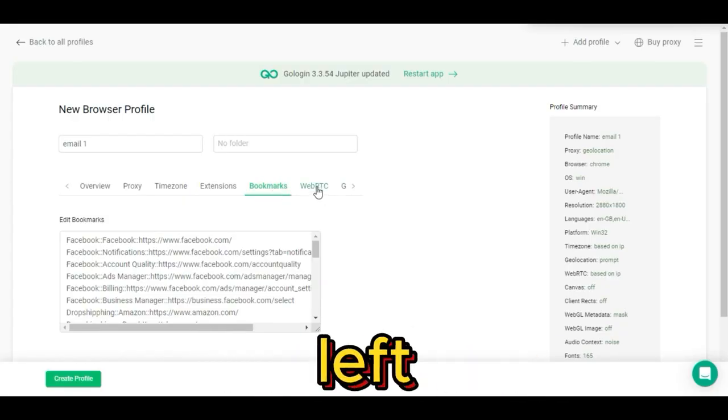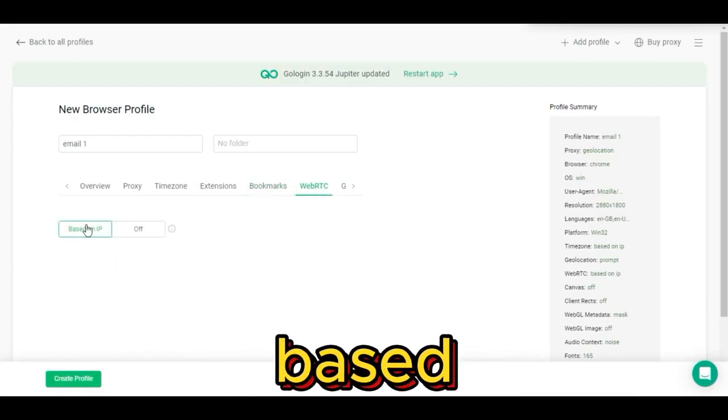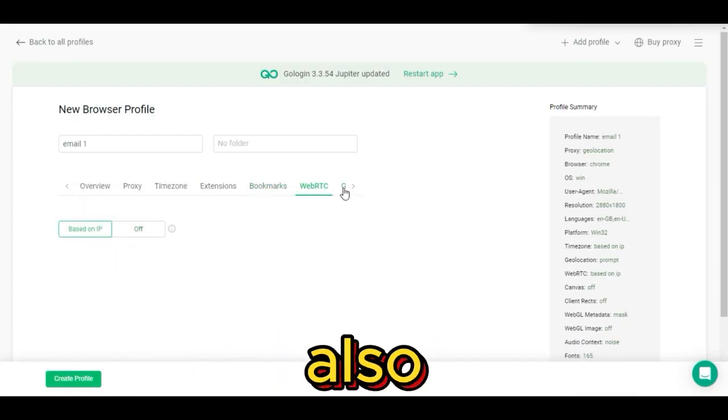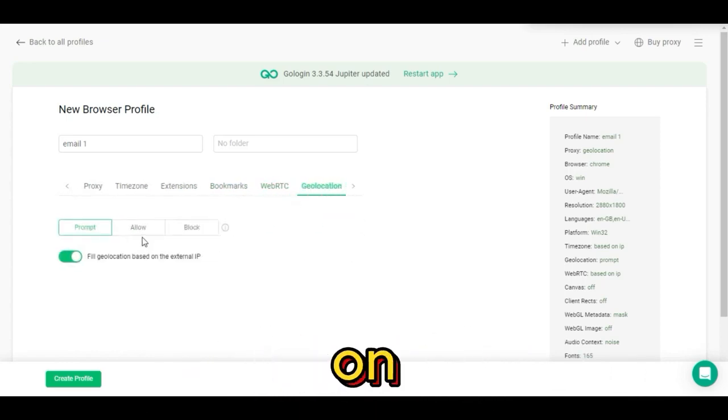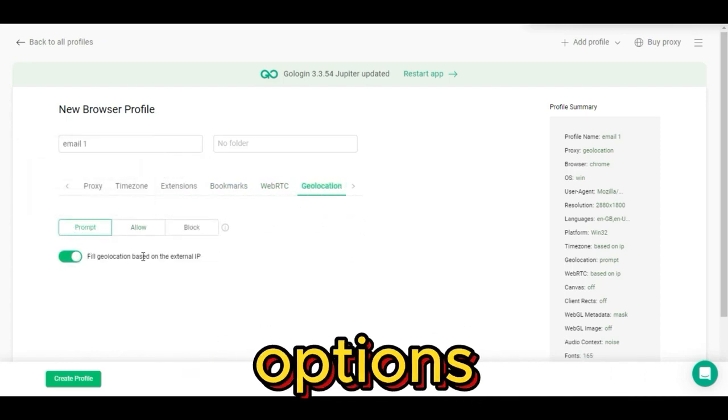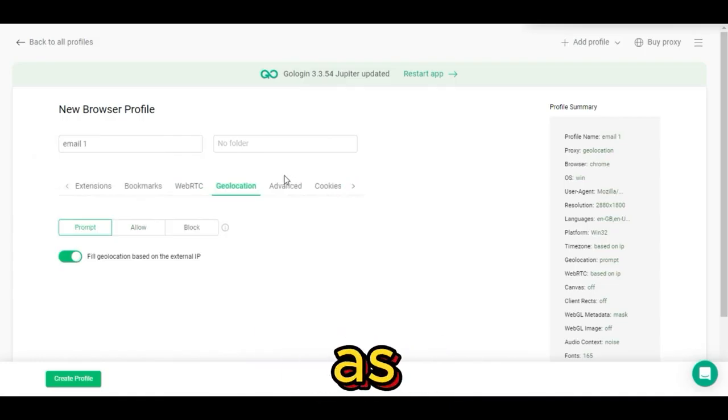On the bookmark, leave it. On WebRTC, choose based on IP address on geolocation. Also choose on prompt and make sure based on IP address is on. Other options like advanced and cookies, you can leave as they are.